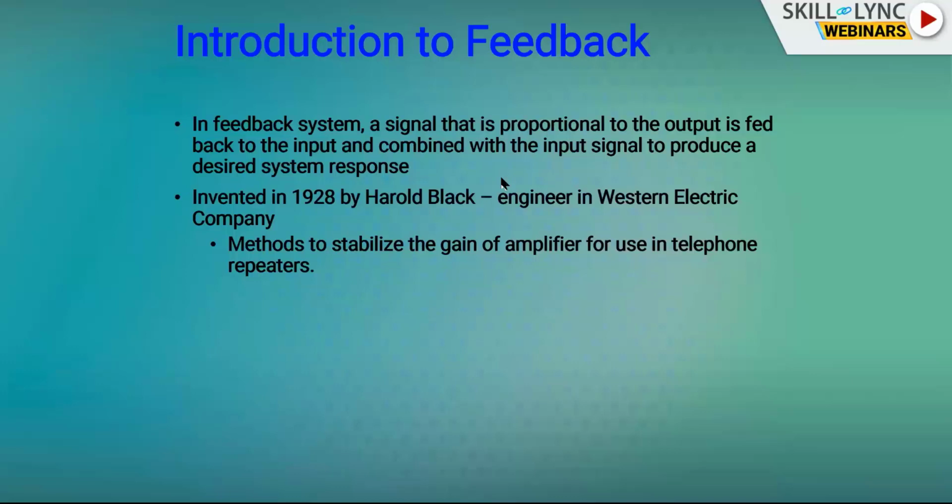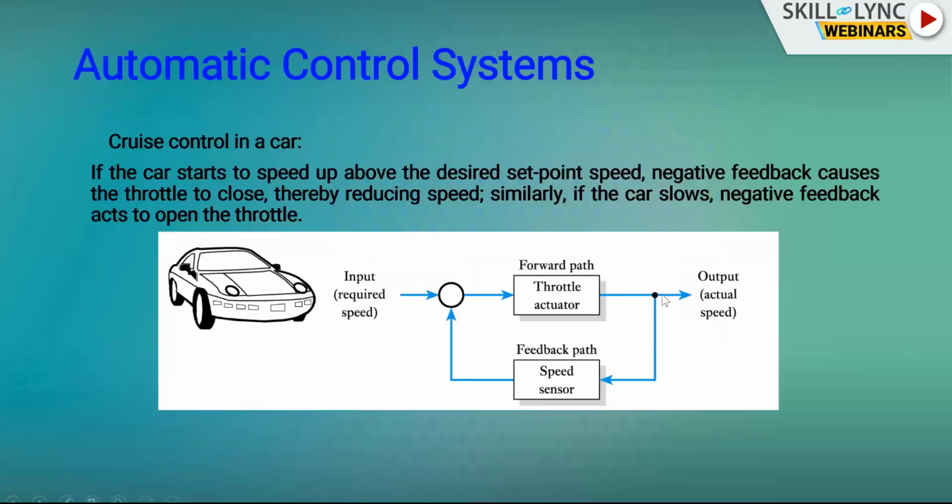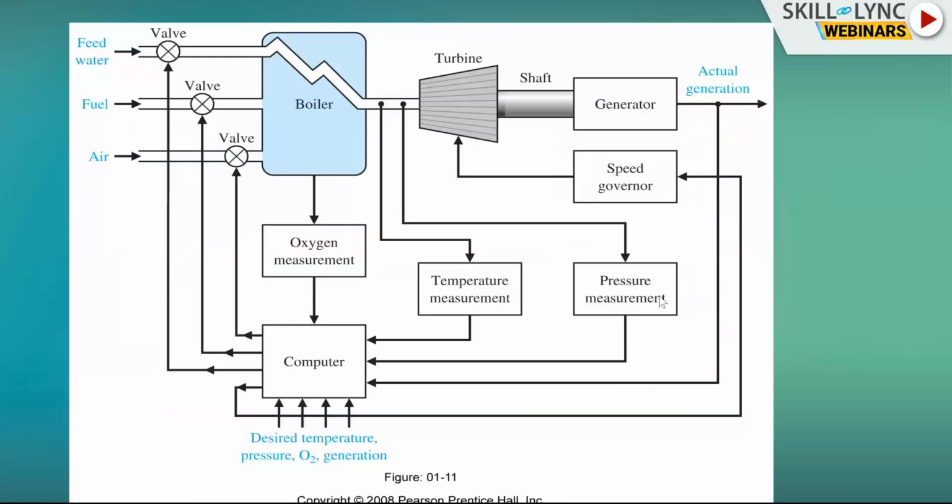Okay, so far what we have seen is what is a system, what is a control system, types of control system, and multivariable control system, and examples for it. Now we are going to introduce feedback. What is feedback? In a feedback system, a signal that is proportional to the output is fed back to the input and combined with the input signal to produce a desired system response. We have already seen this in a closed loop system. We take part of the output, compare it with the input, and take corrective action to achieve the desired output. So this is what feedback is.